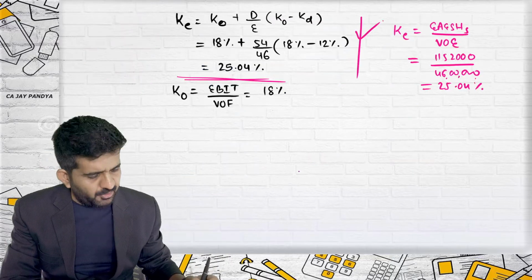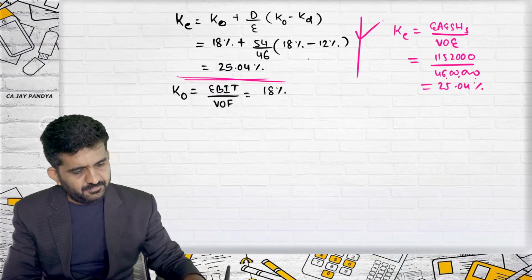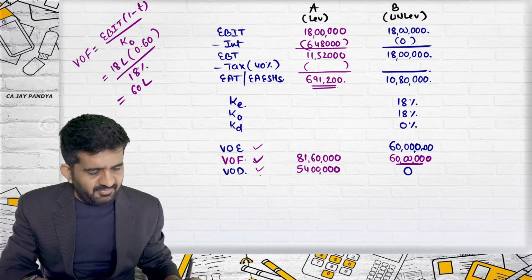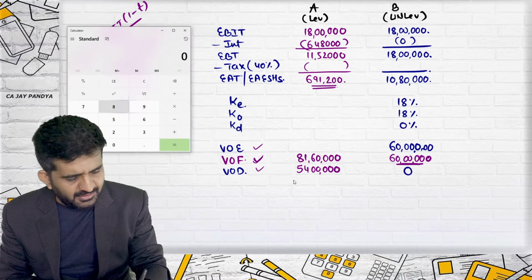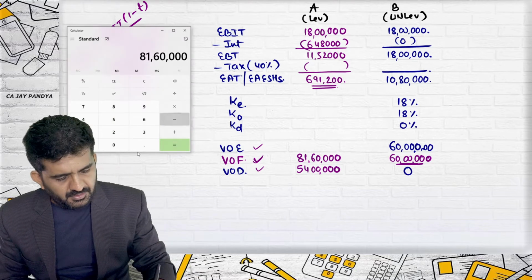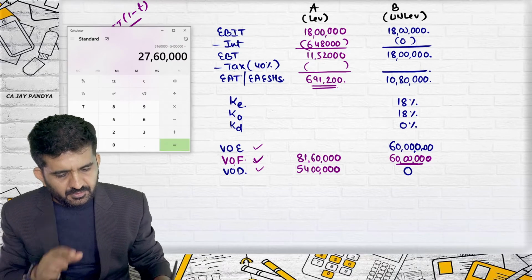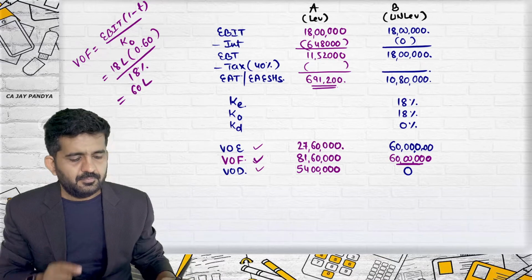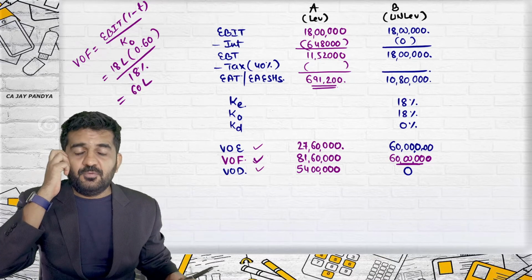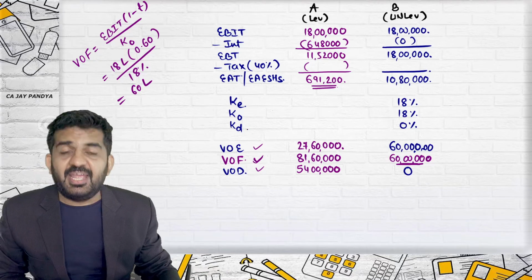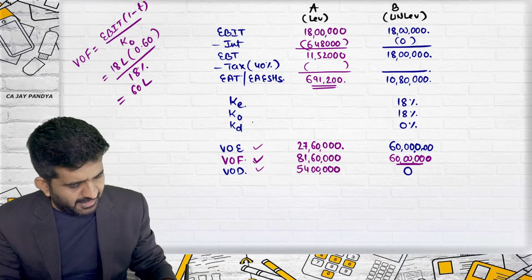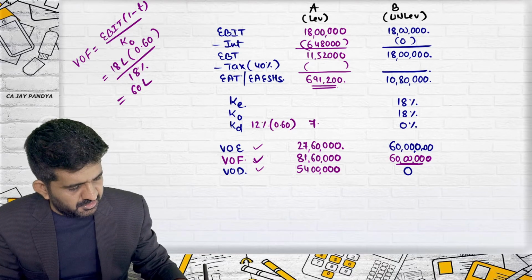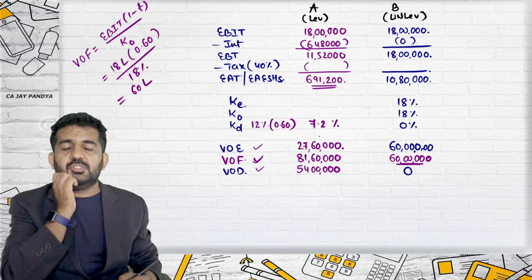Value of debt we are knowing, yes, 54 lakhs. So what will be value of equity? Value of firm minus value of debt. 81 lakh 60,000 minus 54 lakhs, 27 lakh 60,000, will be nothing but value of equity. Let me find out KD first. What will be KD? 12% into 1 minus T, which is 0.60, which is 7.2 percent.